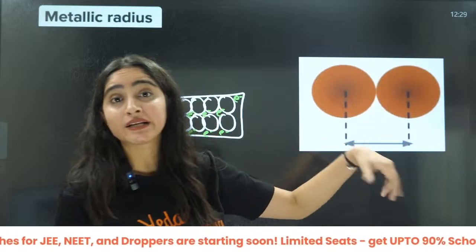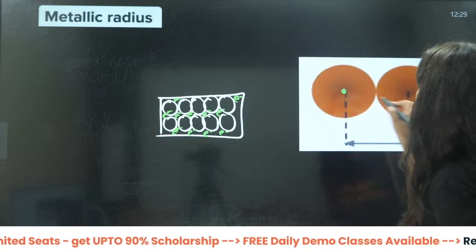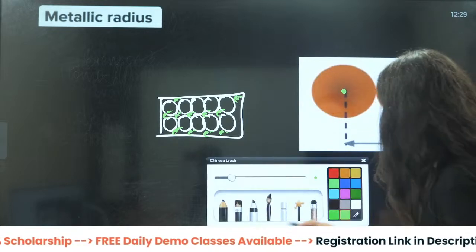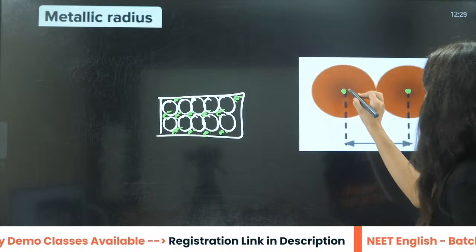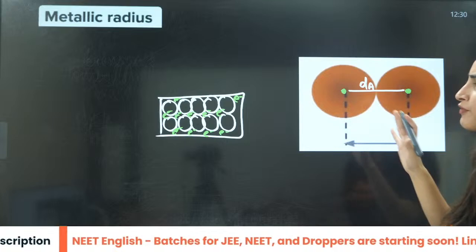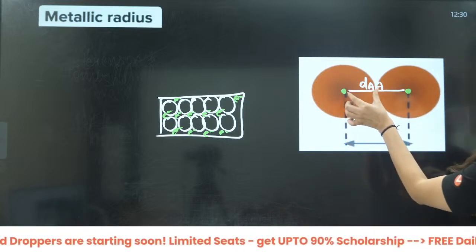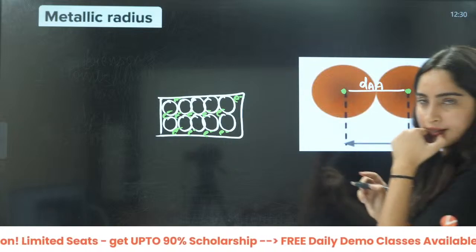So how to calculate the distance between them? For example, this is the center and this is also a center. Now this is called DAA, the two atoms will be the same, right? So that will be equal to the radius of A plus the radius of this.